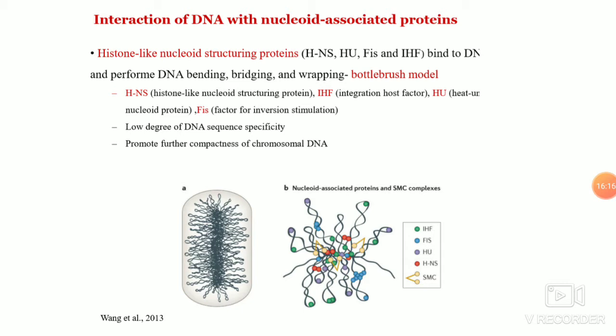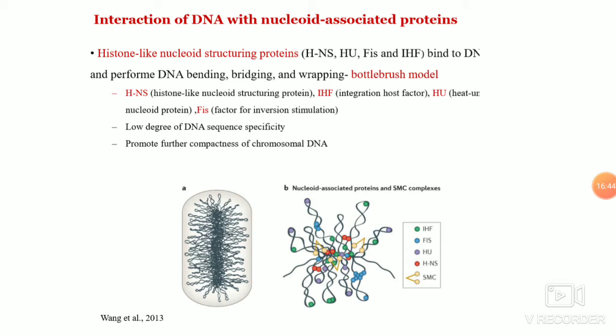This is a very important protein. They also alter the shape and facilitate loop formation in the DNA. And the next protein is the FIS protein, that is factor for inversion stimulation protein. They also form homodimers, and they recognize the minor groove, and they bend the DNA by 50 to 90 degrees, and they form very stable and long lived nucleoprotein complexes.